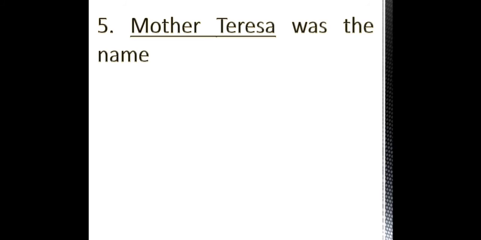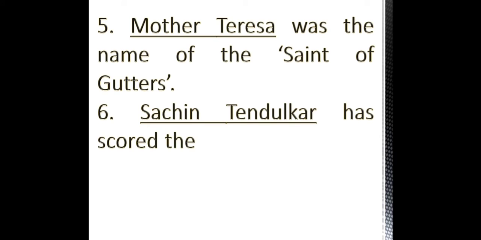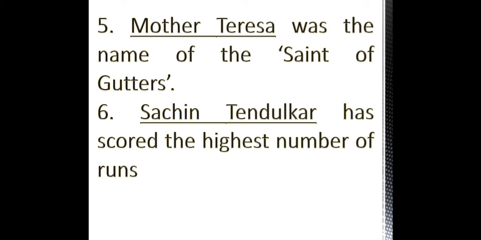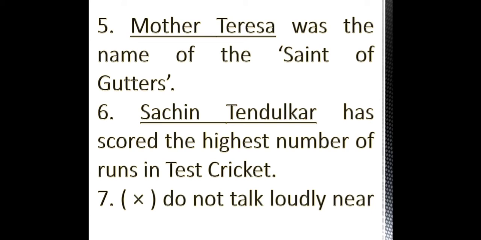Mother Teresa was the name of the saint of gutters. Sachin Tendulkar has scored the highest number of runs in Test cricket. Again there is a cross. Do not talk loudly near the patient. Here Mother Teresa, Sachin Tendulkar is your subject. In the seventh sentence we don't put any subject. We put a cross because it is an imperative sentence. Imperative sentence gives command, request, etc.